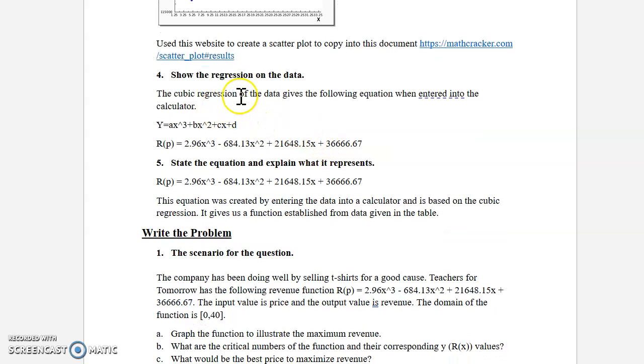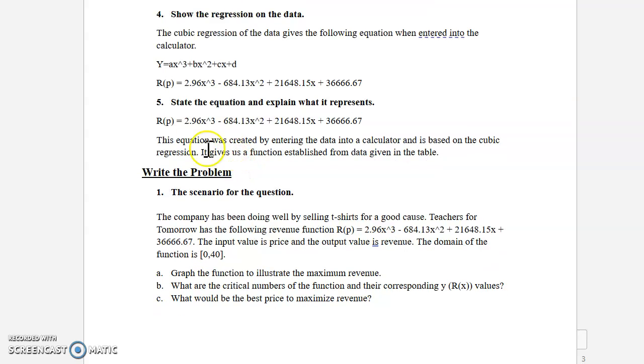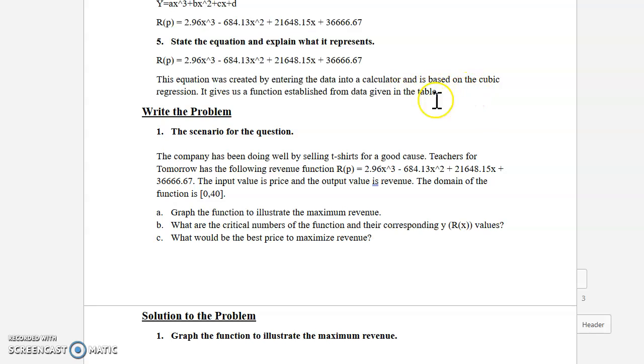And then the regression data, I went ahead and used the cubic regression of the data. It gives the following equation when entered into the calculator. And then I have the revenue function of 2.96x^3 - 684.13x^2 + 21648.15x + 36666.67. State the equation, explain what it represents. So this equation was created by entering the data into the calculator and is based off the cubic regression. It gives us a function established from data given in the table.